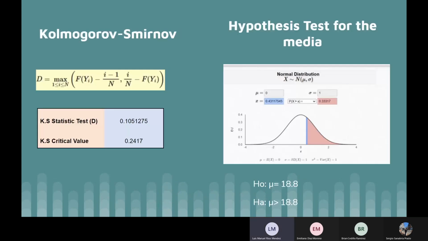Then I ran the Kolmogorov-Smirnov test, and here the null hypothesis was that the data comes from a normal distribution, and the alternative hypothesis is that it doesn't follow a normal distribution. The null hypothesis is accepted if the statistic D is less than the critical value. And we can see that actually the statistic D is less than the critical value. And lastly, I did the hypothesis test for the mean using the standard error and the population mean. And since the p-value is greater than 0.05, we accept the null hypothesis.